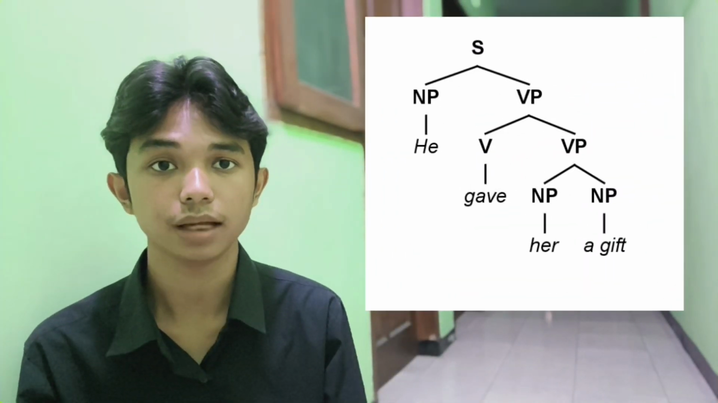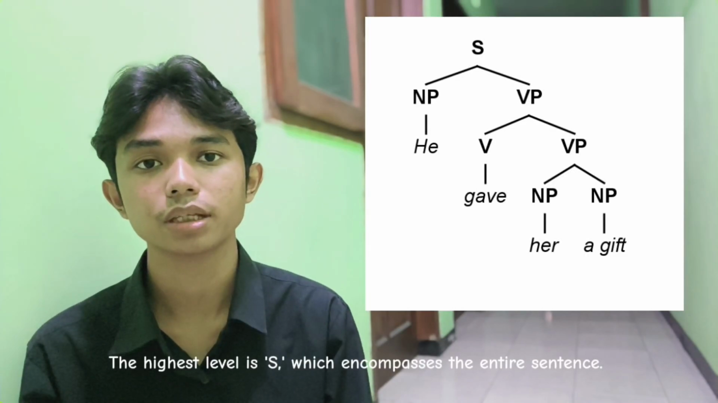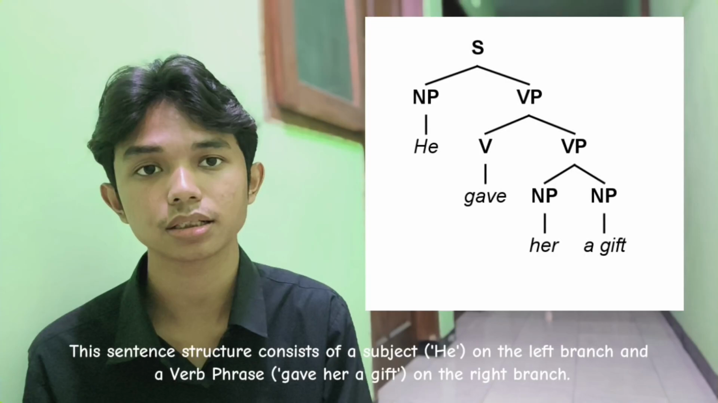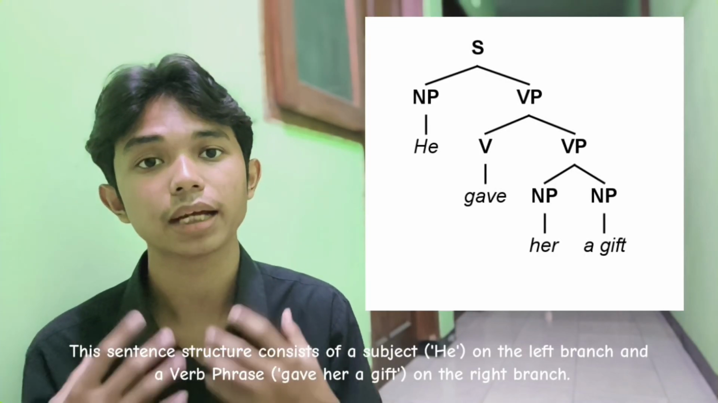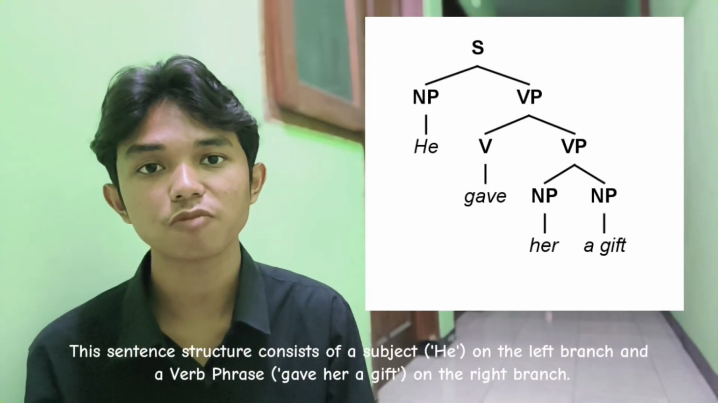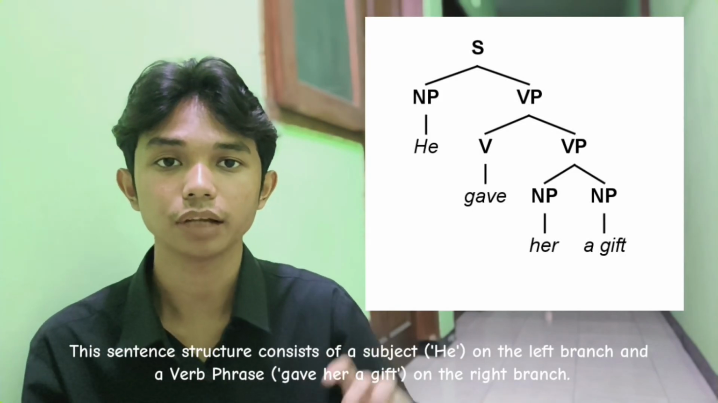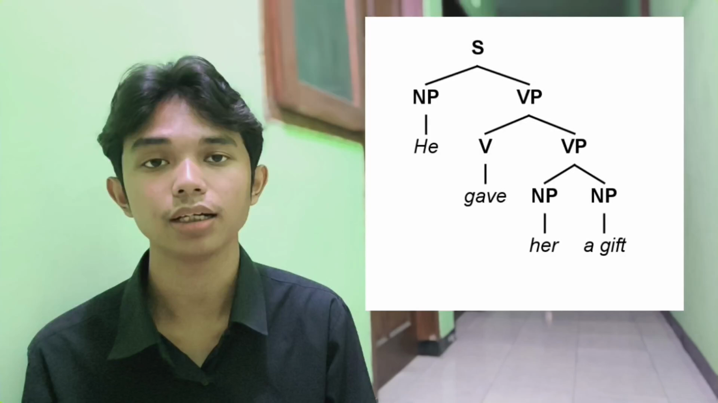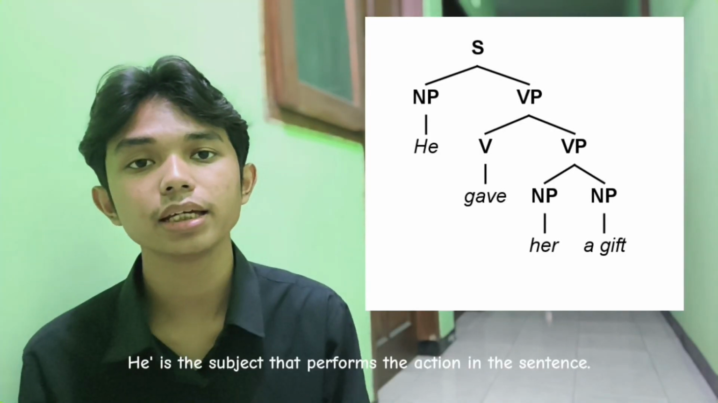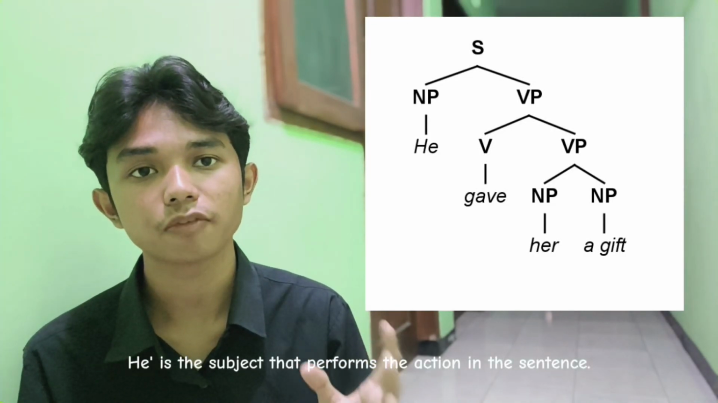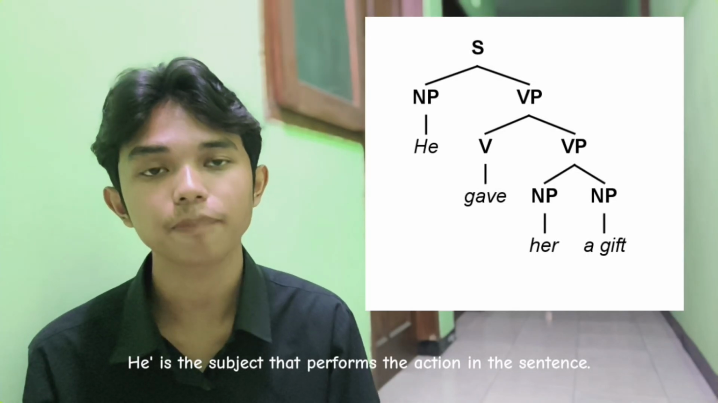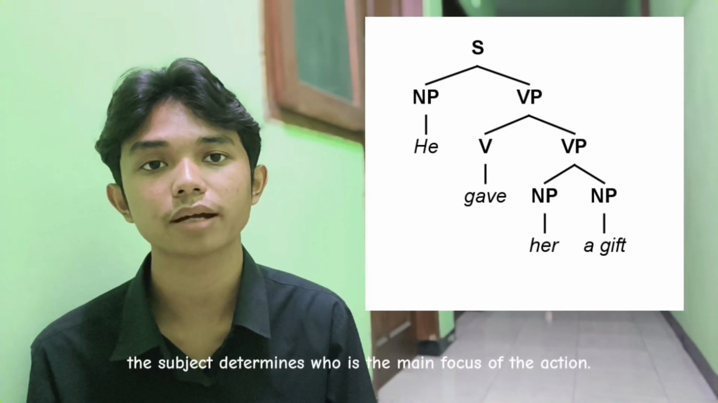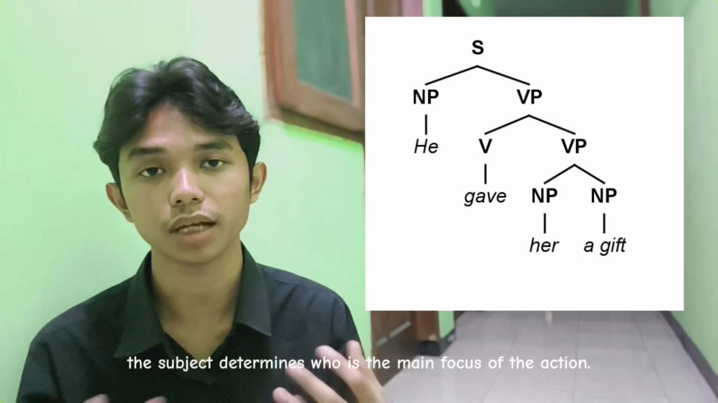S, Sentence, the highest level S, which encompasses the entire sentence. This sentence structure consists of the subject he on the left branch and the verb phrase gave on the right branch. NP, noun phrase, as a subject. He is the subject that performs the action in the sentence as the first element in the sentence. The subject determines who is the main focus of the action.